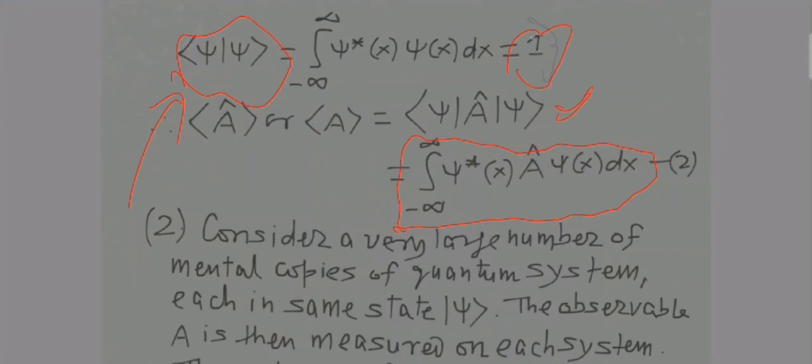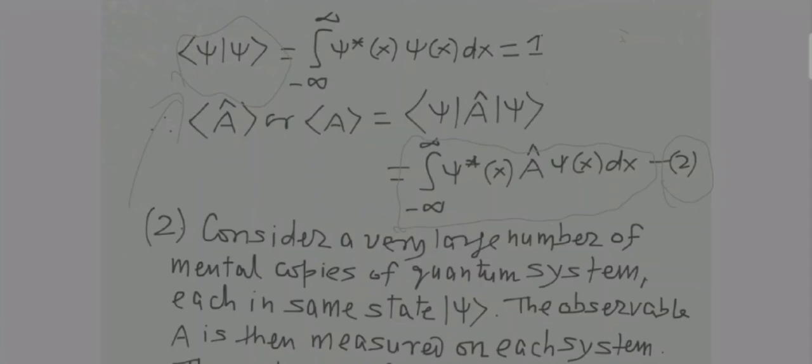If it is not normalized, suppose this integration does not come out to be equal to 1, then you will have to normalize your wave function first. That will come later in the numerical part, but right now the theory is something like this. So this is your equation number 2, because the denominator has vanished as it became 1.